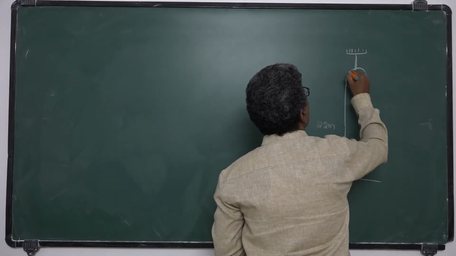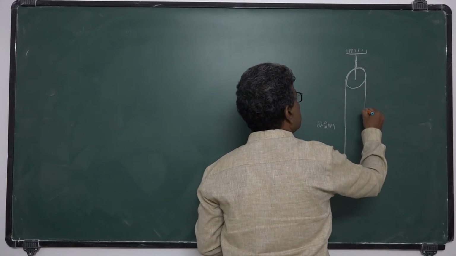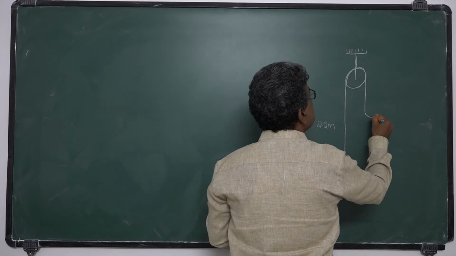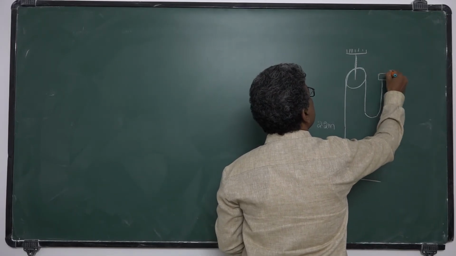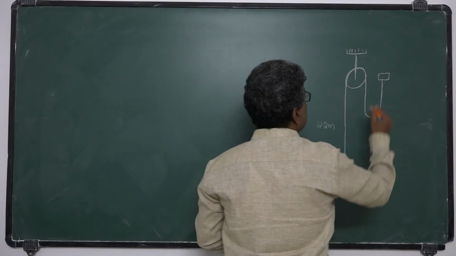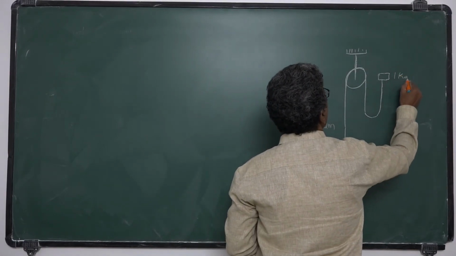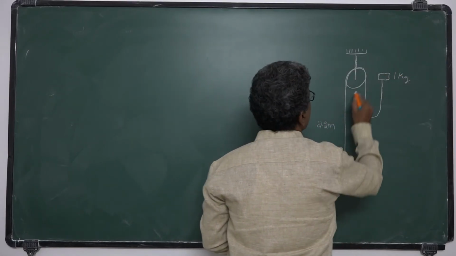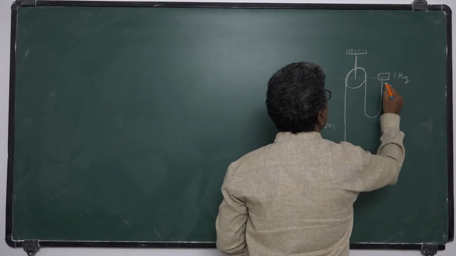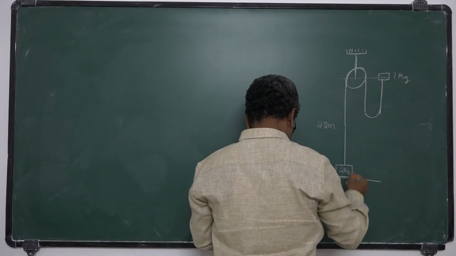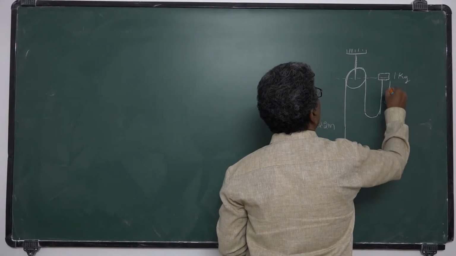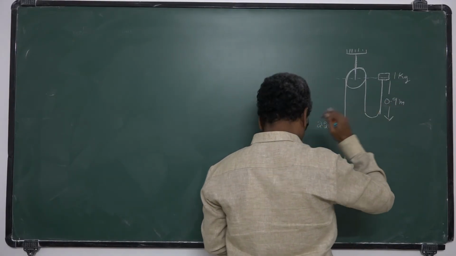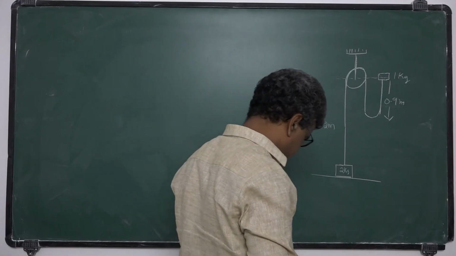There is a string passed over the pulley, and at the other end there is a body of mass 1 kg. From its center, this height is 0.9 meters.